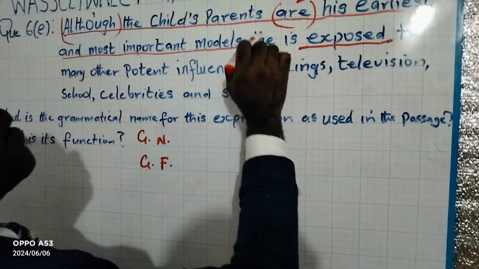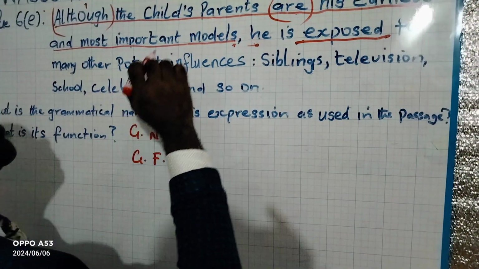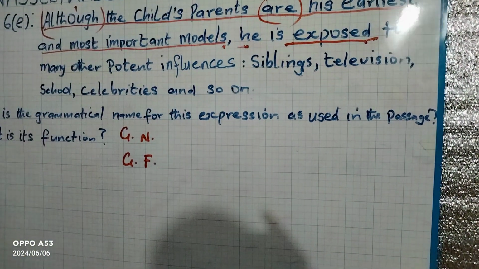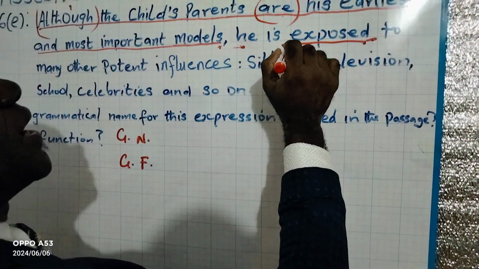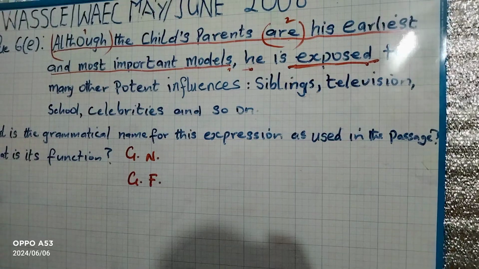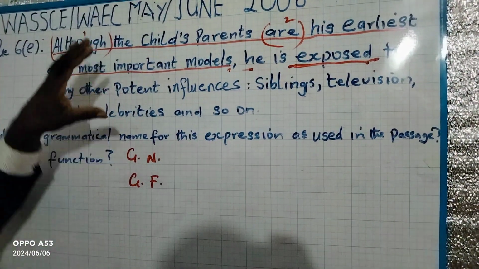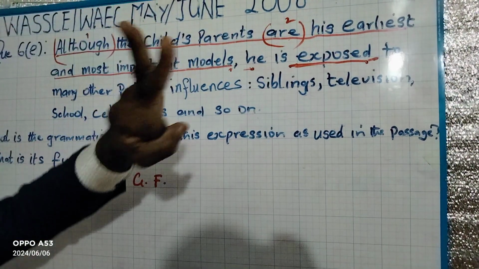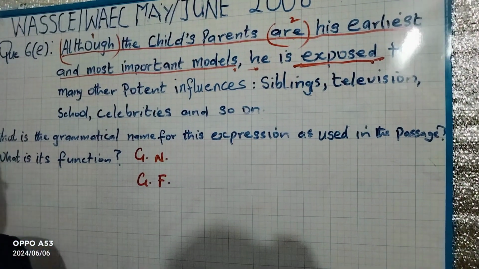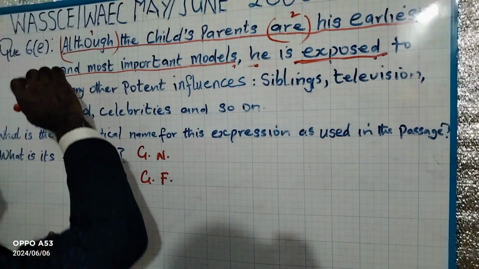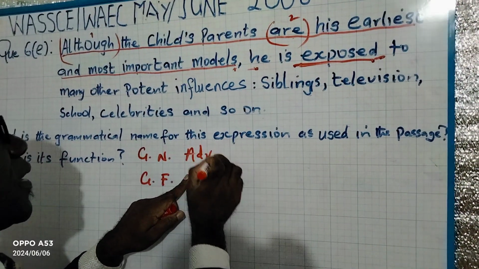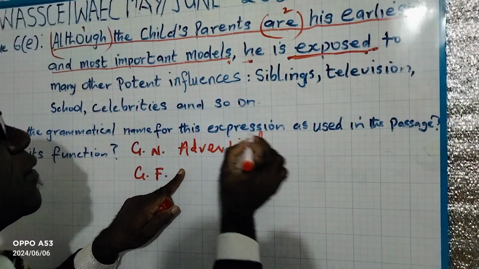Although the child's parents are his earliest and most important models, that child is exposed to. So the verb being pointed at here is what? Exposed. Therefore, dear friends, this underlined expression has met the three criteria we have set out to achieve. So we can conclude therefore that what? The grammatical name for the expression is what? Adverbial clause.